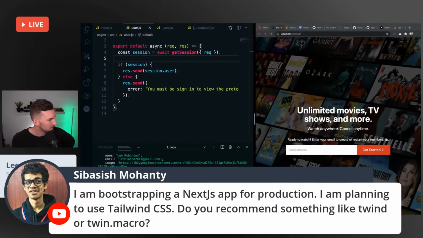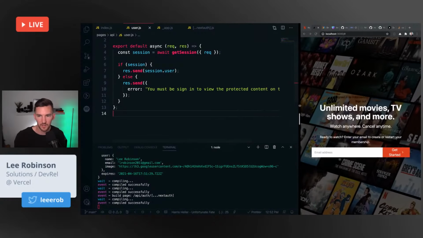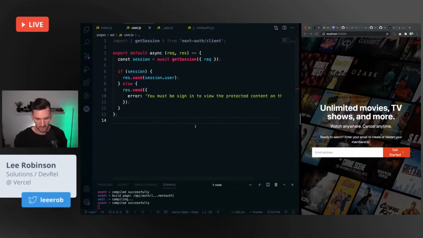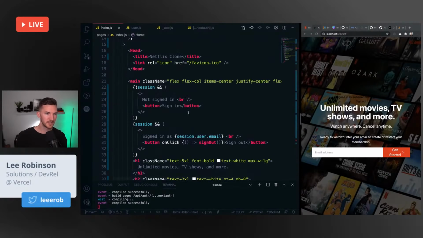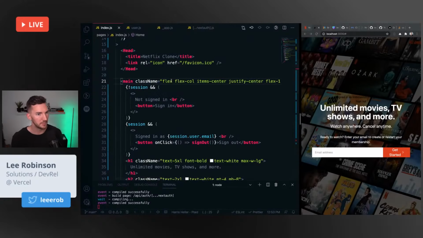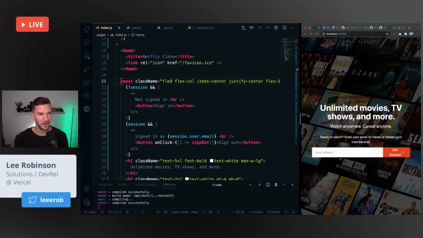I'm planning to bootstrap a Next.js app. I'm using Tailwind. Do you recommend something like Twind or Twin Macro? This is pretty much all personal preference. So for context, if I go into the index route, you'll notice that it's possible for your class names to get long. And when they get long like this, for some people, they just don't like the readability of this. They think that it'd be better if it was kind of broken down in a different way.